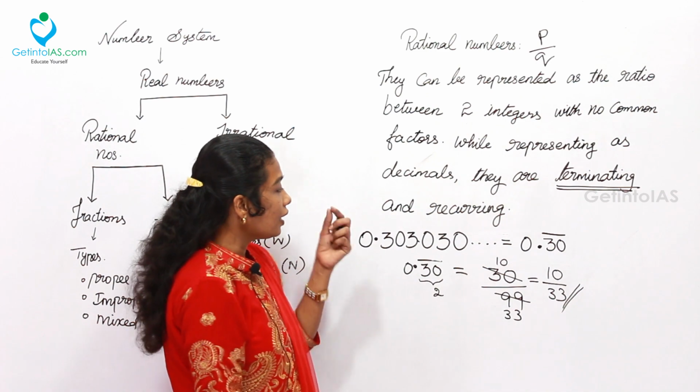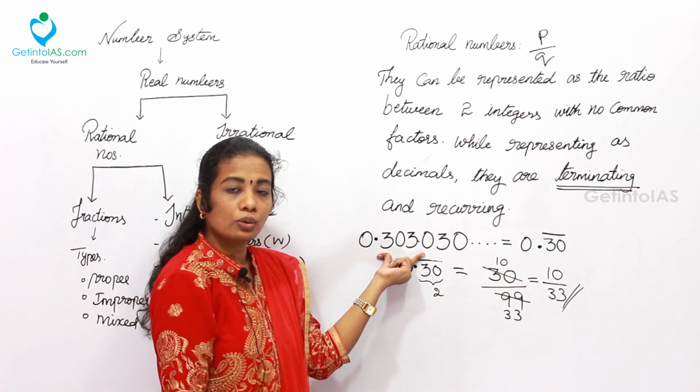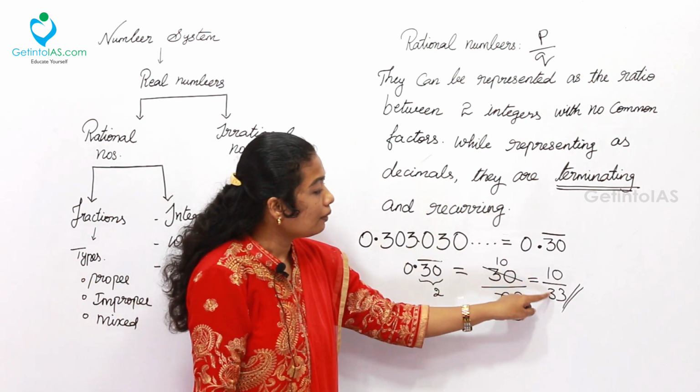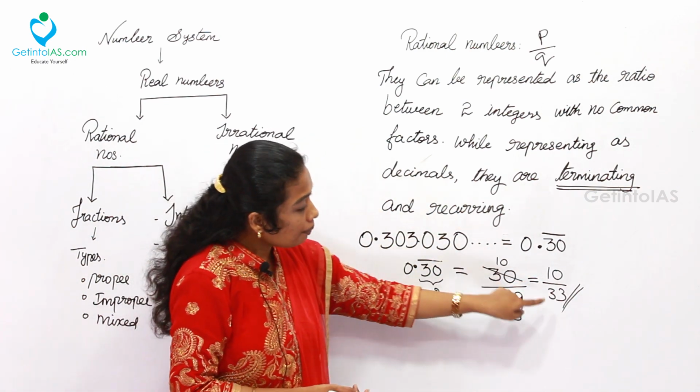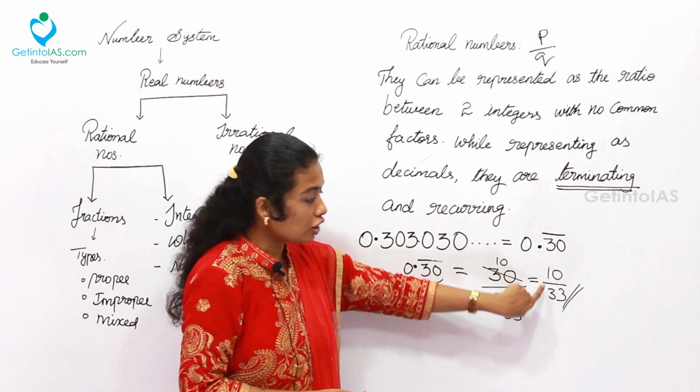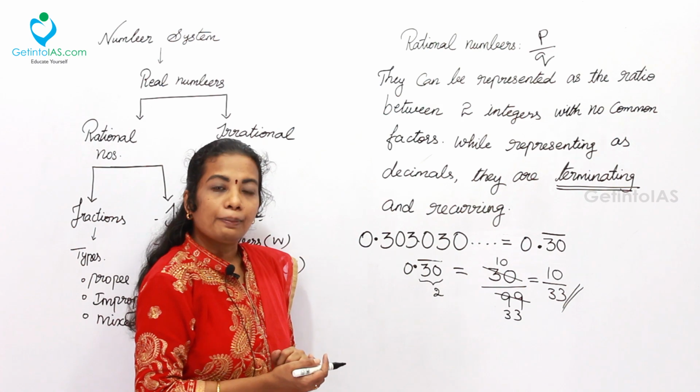So what is the equivalent fraction for the recurring number 0.303030? 10 by 33, and that is the answer. So this number can be represented in the ratio, that is P by Q form, so it is said to be a rational number.